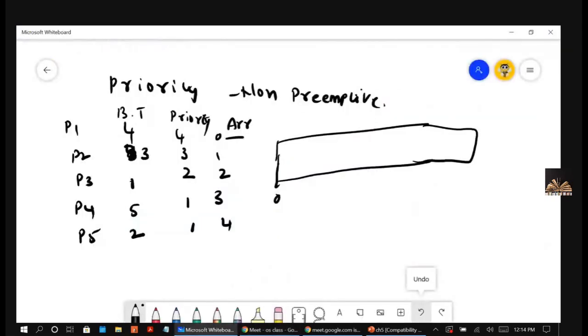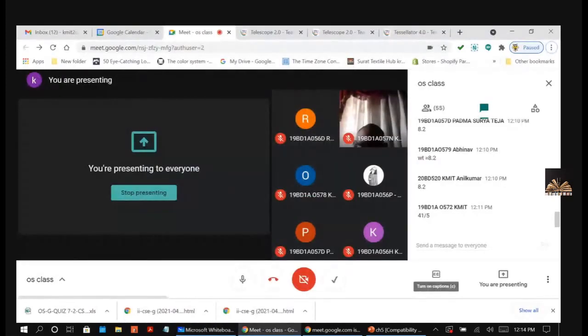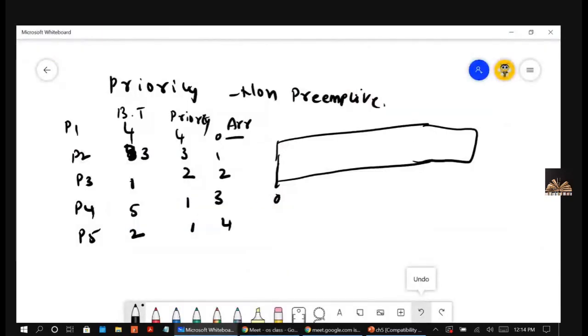Here in this problem, at the time of 0, what are the processes that have arrived? See carefully. Only P1 arrived at the time of 0. Even though it is having the priority 4, there are no other processes, so P1 will be given. Please follow this.